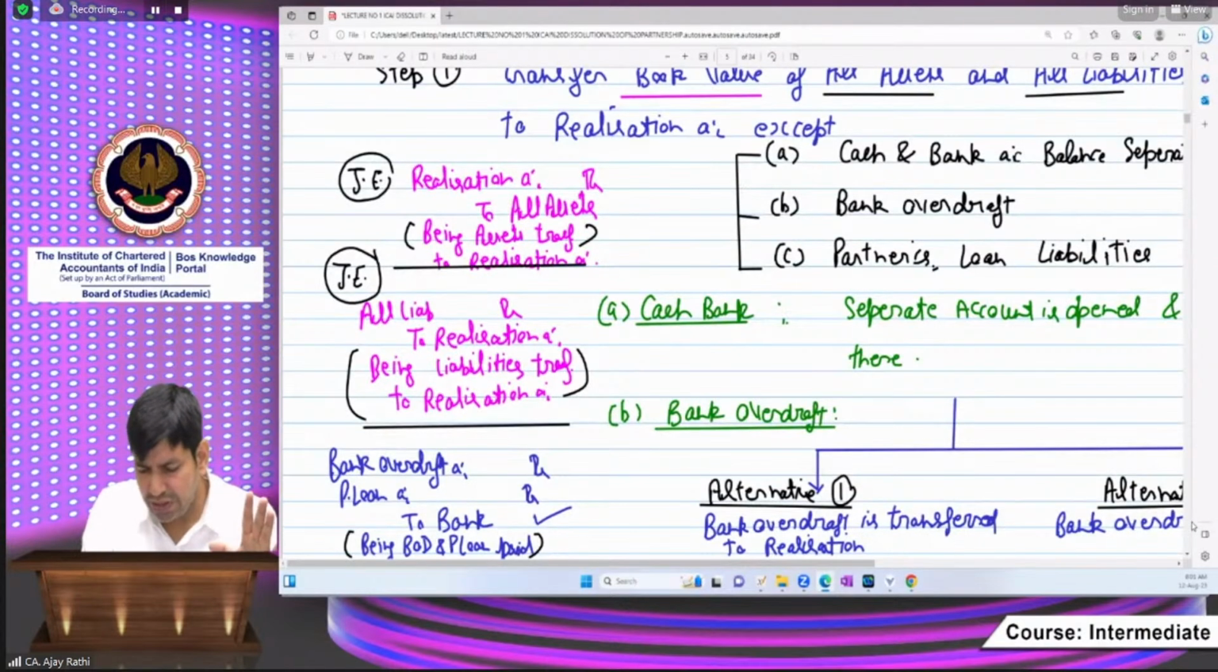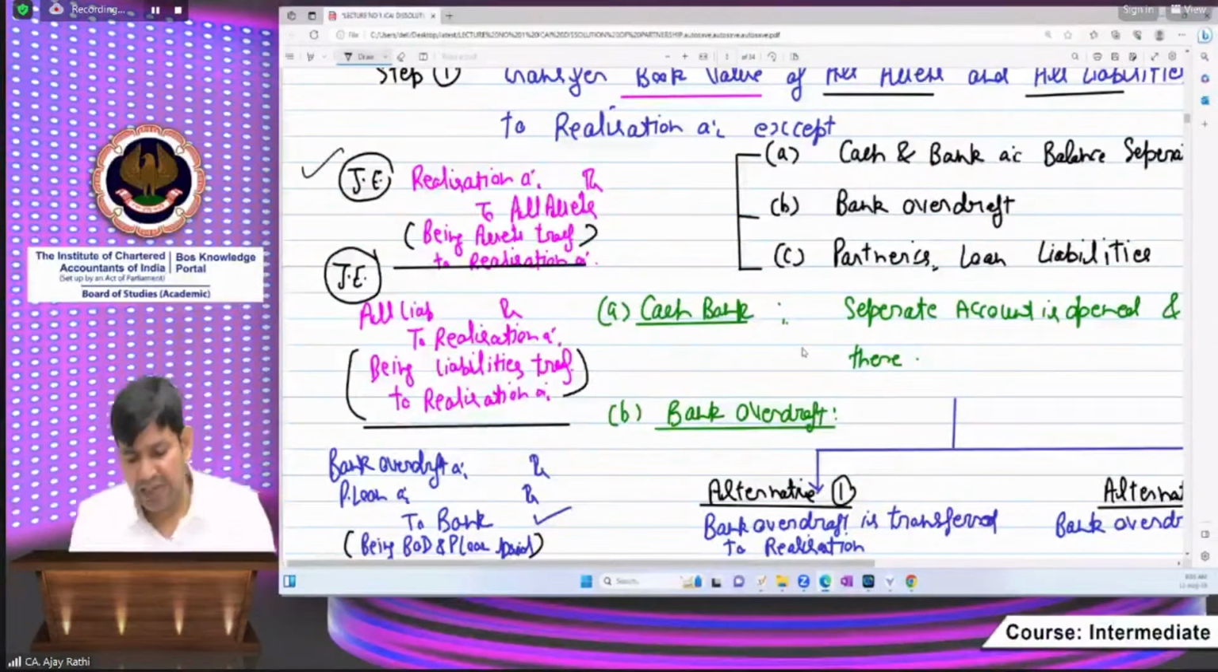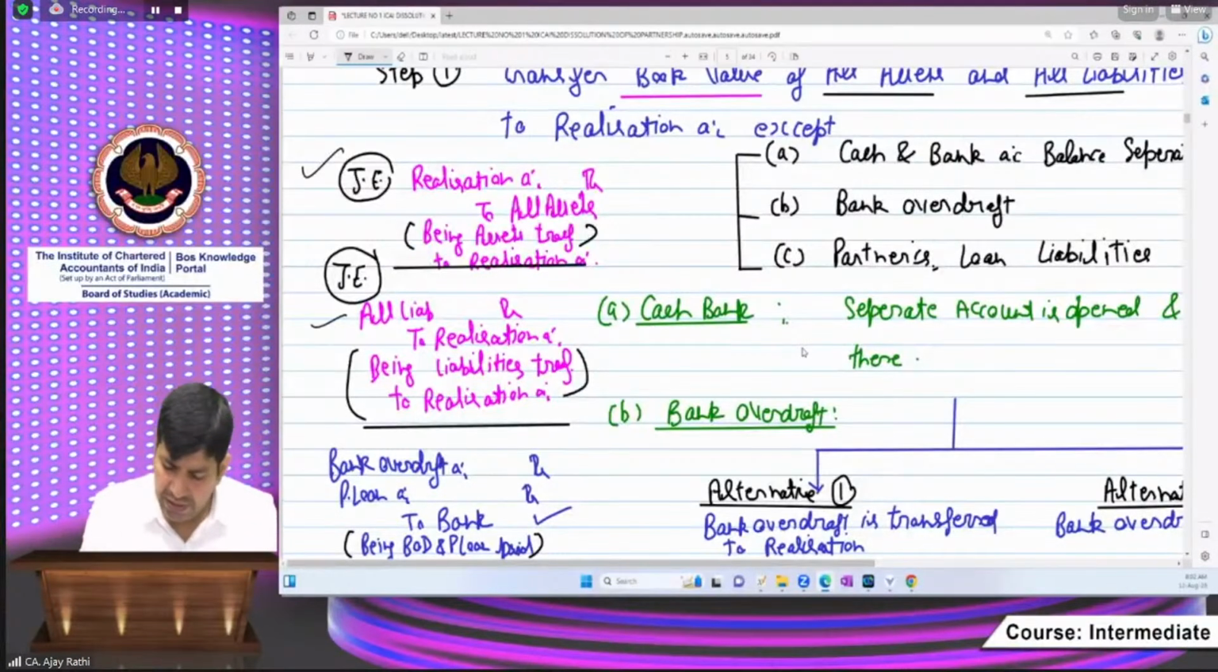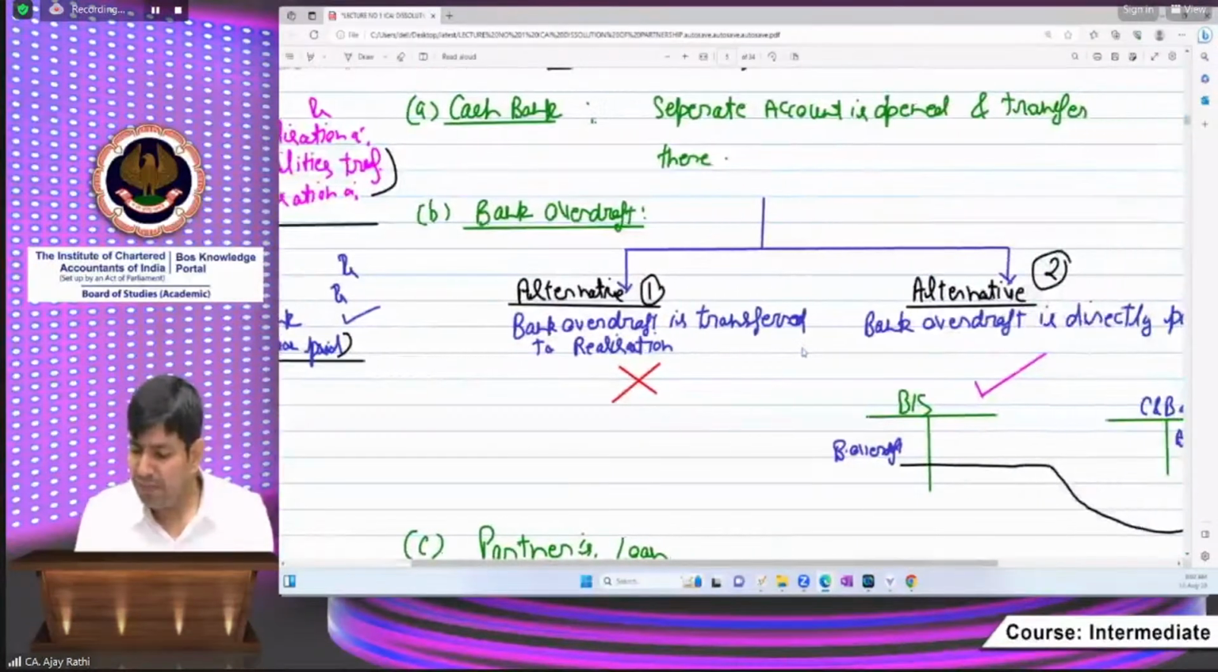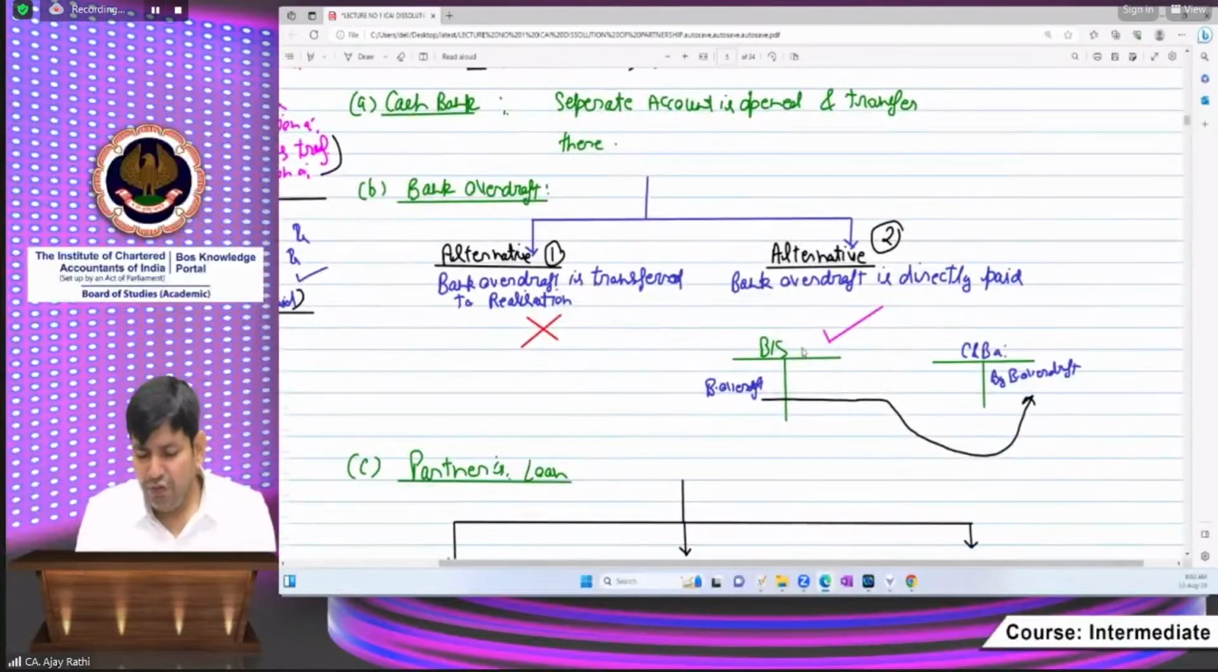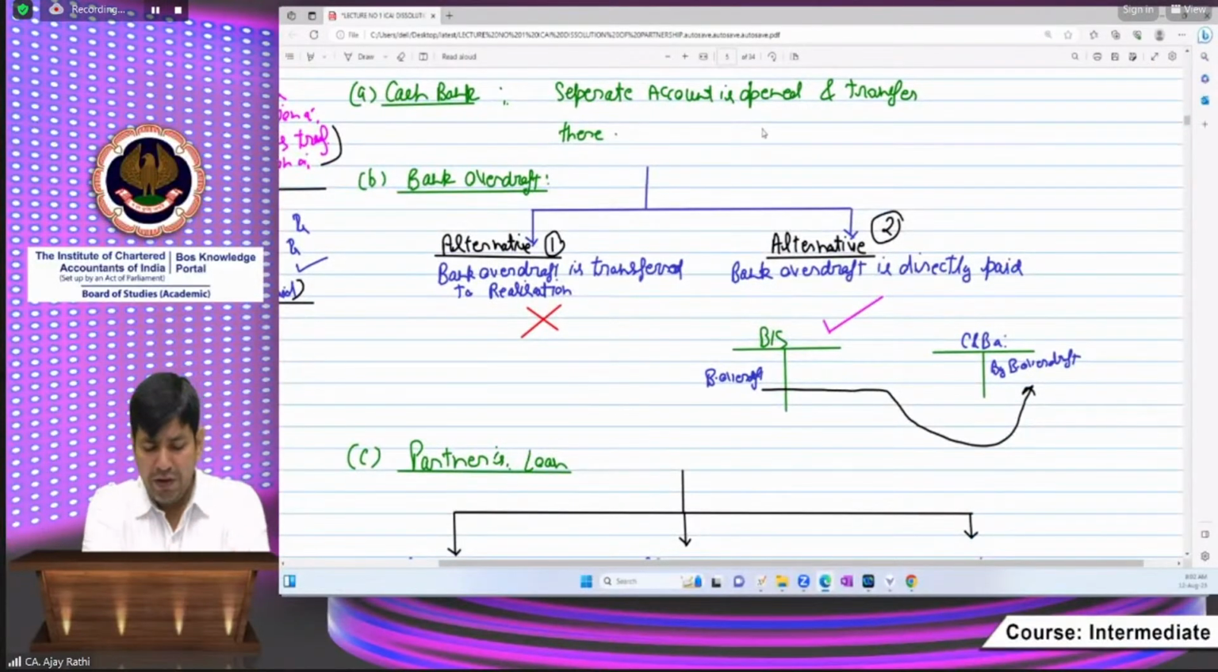Now you are able to understand what I want to communicate, and how the notes I am uploading today are. See what the entries are. Realization account debit to all assets, and all liabilities account debit to realization account at book values. Beta, in case of cash and bank and bank overdraft, there are some other practices also, but we have to focus on what our study material says. There are alternative solutions also, but we don't need to follow those. We are to follow only our respected ICAI study material solution.